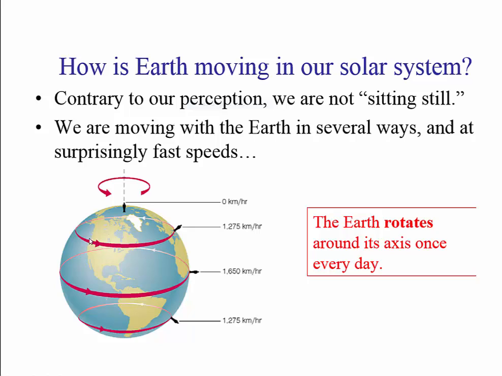But both these circles have to be completed in the same time. That means this man has to go much faster, right? So, although we don't feel it, we are in perpetual motion due to the rotation of the earth, and we are in perpetual motion because of the revolution of the earth.